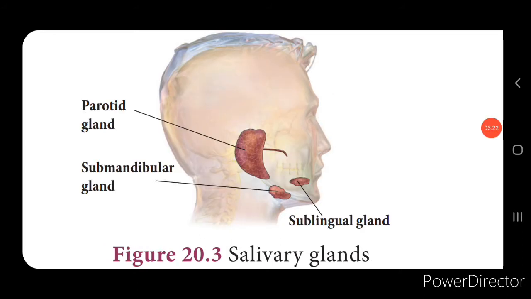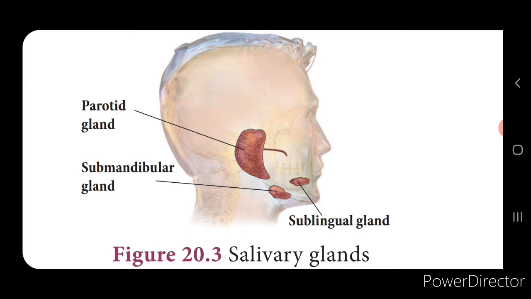Next we'll see the salivary glands. Now there are 3 pairs of salivary glands. The first one is the parotid gland, then the sublingual gland and the submaxillary gland. The parotid gland is the largest gland. Look into the picture, children. You can see the parotid gland, which is the largest salivary gland, present in the cheeks, in front of the ears.